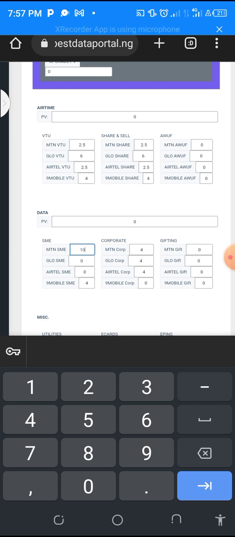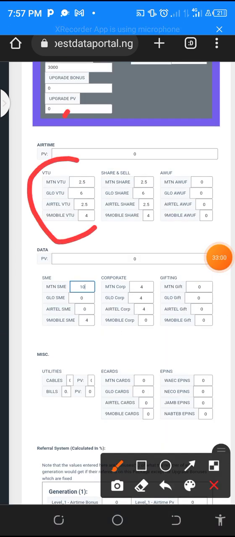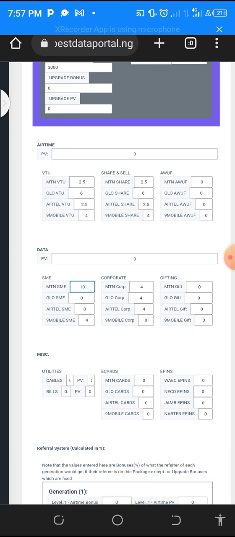On the share and sell, just leave it as 0. It's not available. Leave it as 0. You only have issue with this VTU price. Just leave the percentage here. Don't forget we are working with percentage. And then you fix that. The utility, I will also advise you put it at 0 on this level too.